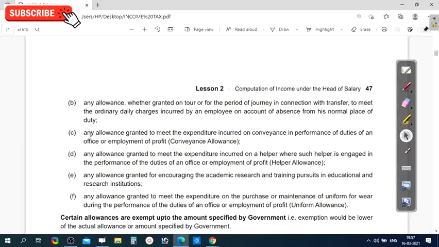Next, any allowance granted to meet the expenditure incurred on conveyance in performance of the duties of an office or employment of profit. Means this conveyance allowance is provided to the employee to attend the duties from his home.